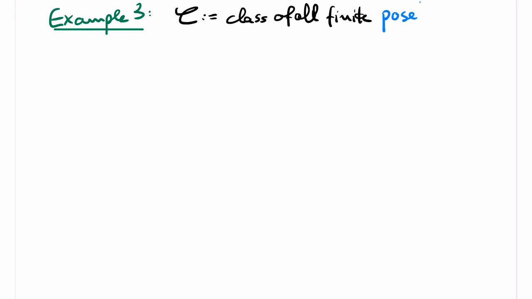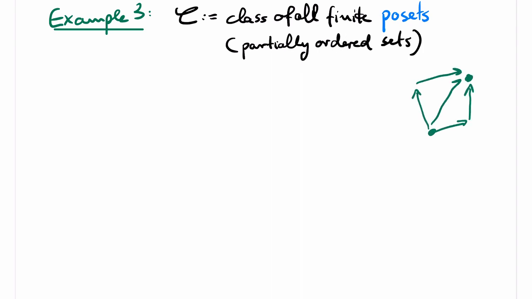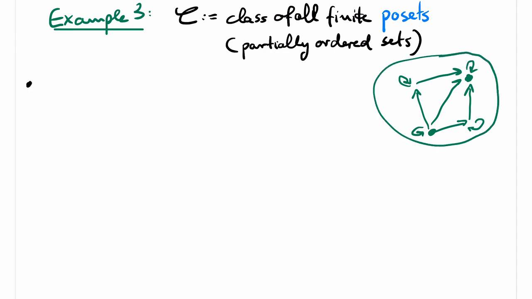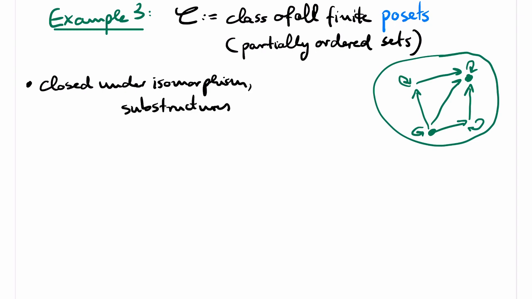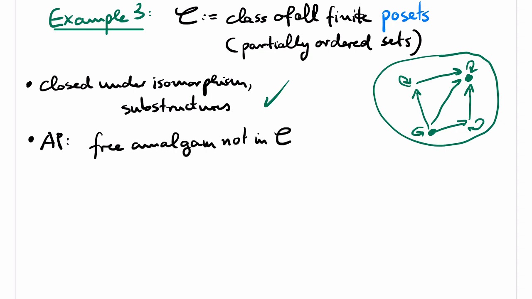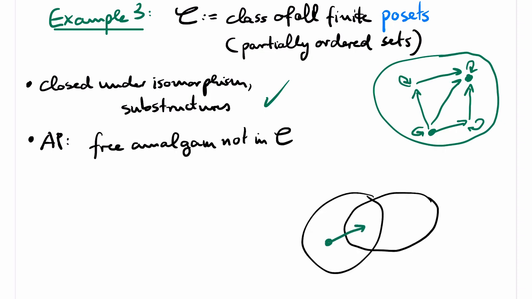Example 3 is the class of all finite posets. Poset is short for partially ordered set. So we have a transitive, reflexive, and antisymmetric relation. I have drawn an example of a poset on the right. This class is again closed under isomorphisms and substructures. For the amalgamation property, the free amalgam is in general not in the class. I have drawn you an example where this happens.